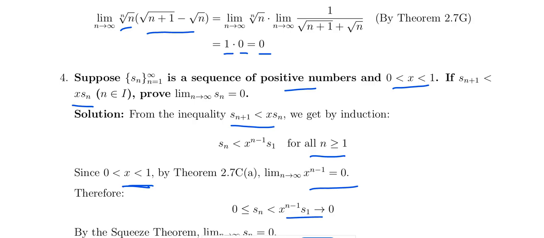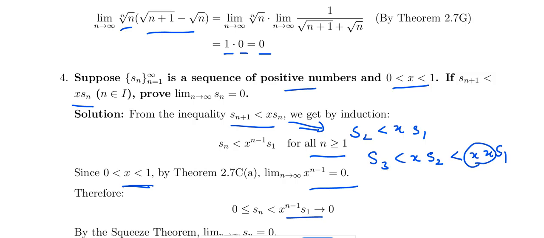So we can construct that, that is S2 less than x S1, S3 less than x S2. Am I correct? This is less than x into x S1. So this is nothing but x square S1.